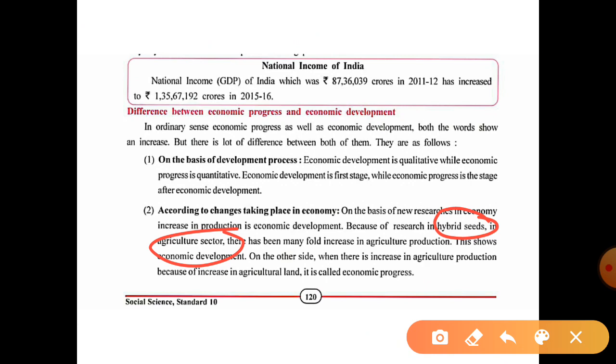While people convert more land into the agricultural field, that is called economic progress. So here hybrid seed is qualitative, and agricultural land is a quantity, which means the number of agricultural fields which will be used for production.